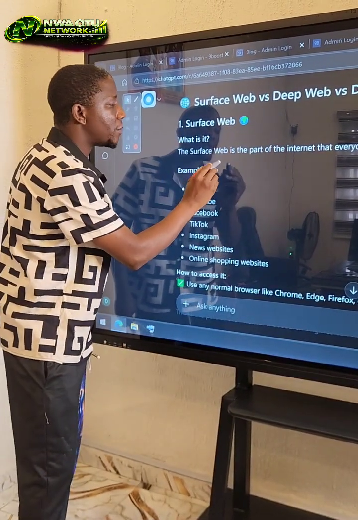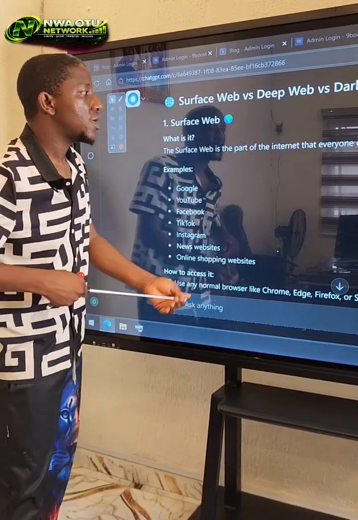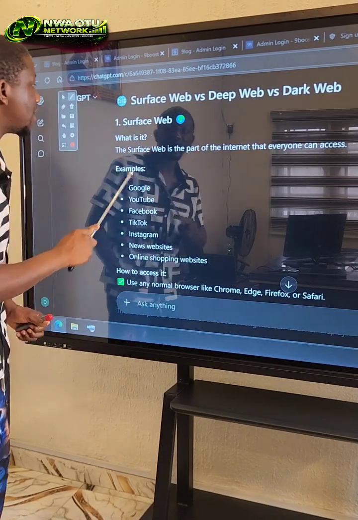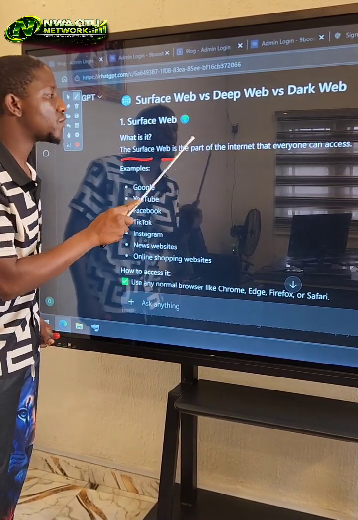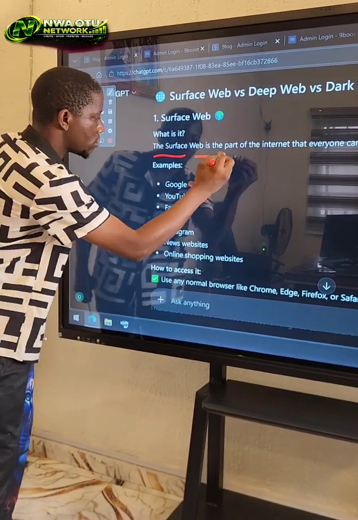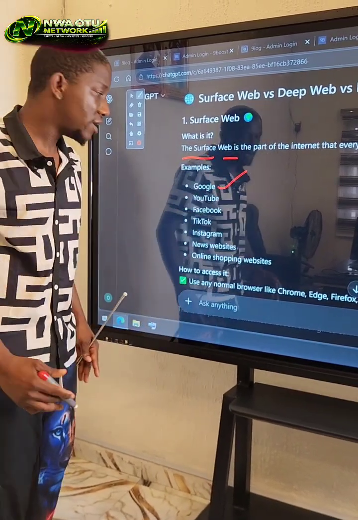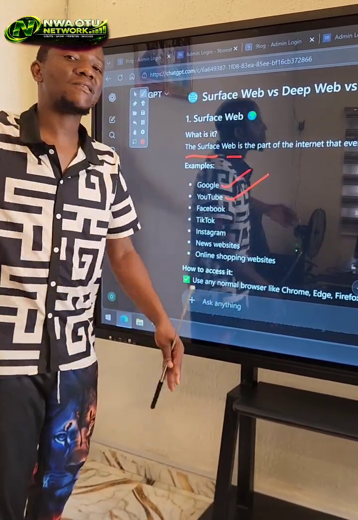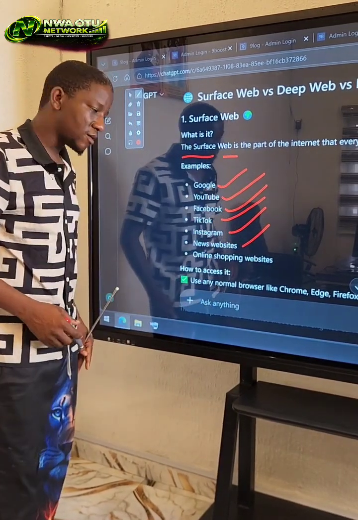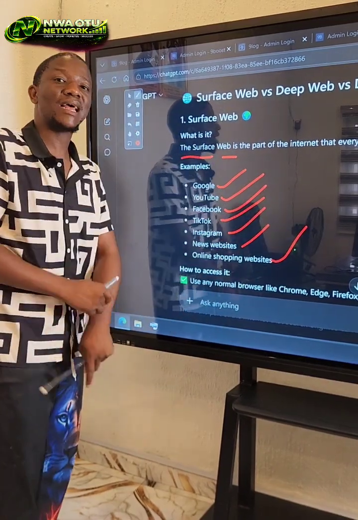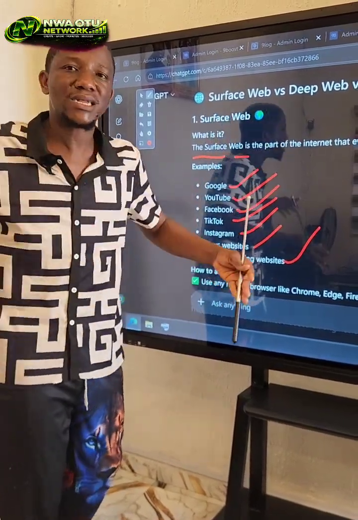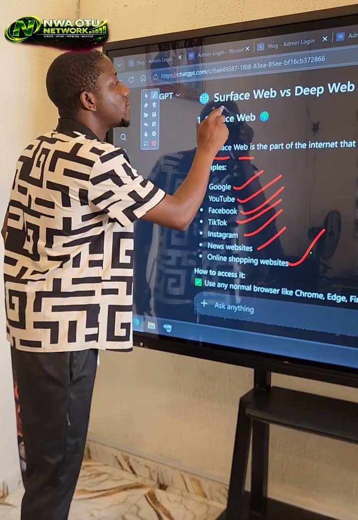The surface web is the part of the internet that everybody can access. Let me repeat. The surface web is the part of the internet that everybody can access. For example, Google, everybody can access Google, right? YouTube, everybody can access YouTube. Facebook, TikTok, Instagram, news websites, and online stores like Amazon and Temu. Anybody can access it without logging in. You can just access it. That's the reason why it's called the surface web.